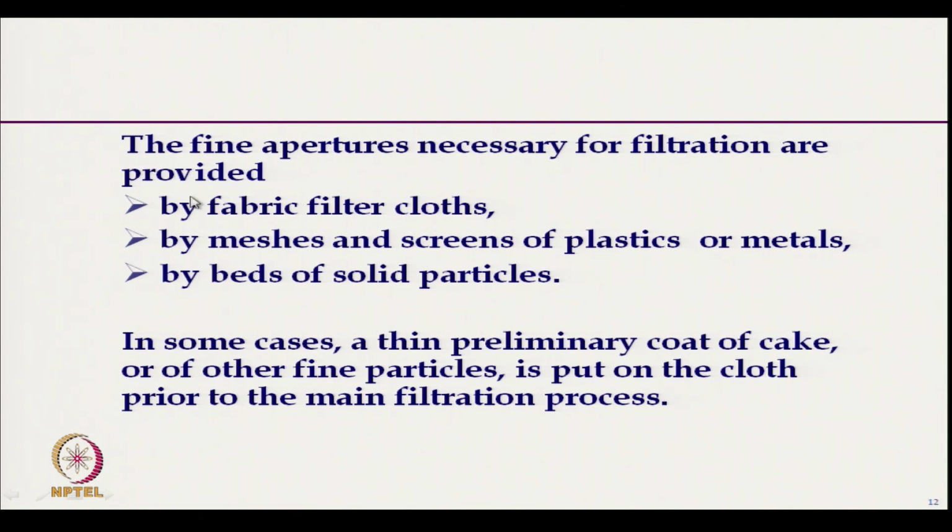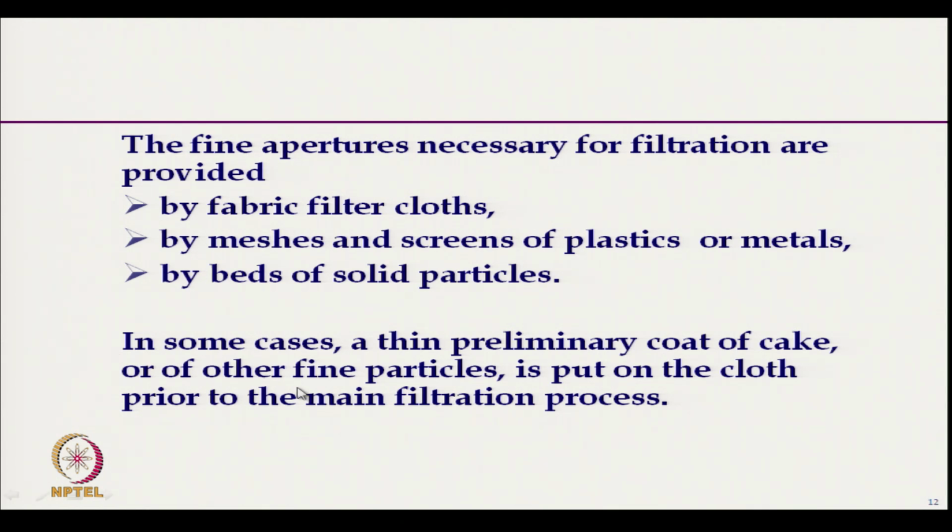either by filter cloth. So, for liquid filtration we can use filter cloth, or we can use mesh or screens of plastic or minerals, or sometimes we use beds of solid particles, like sand beds, to filter the liquid.